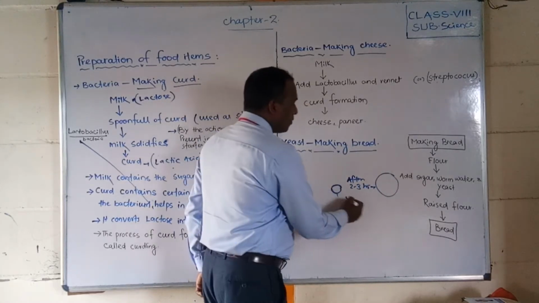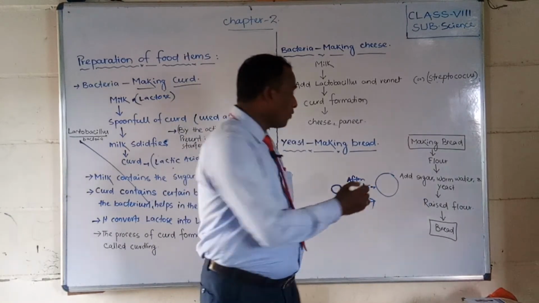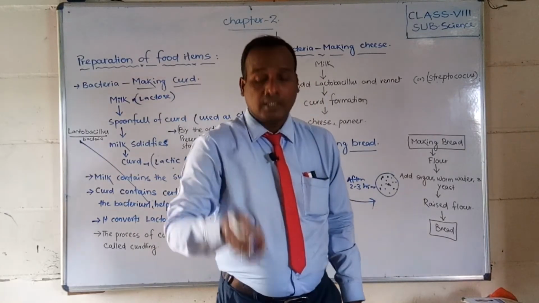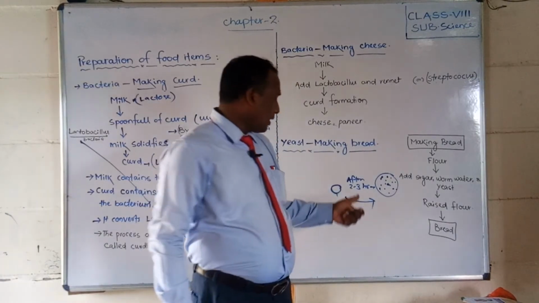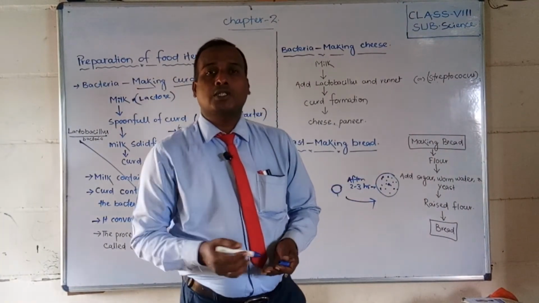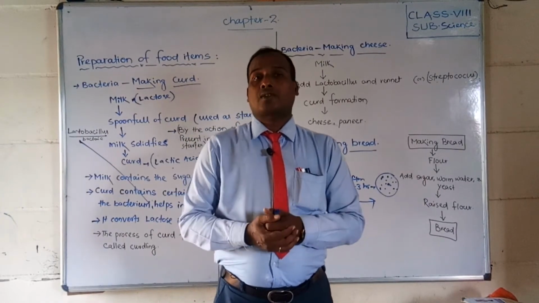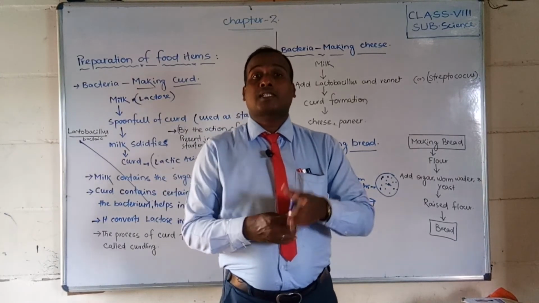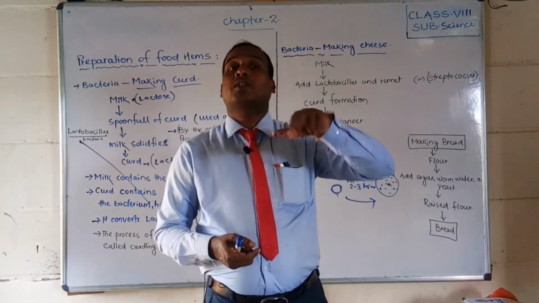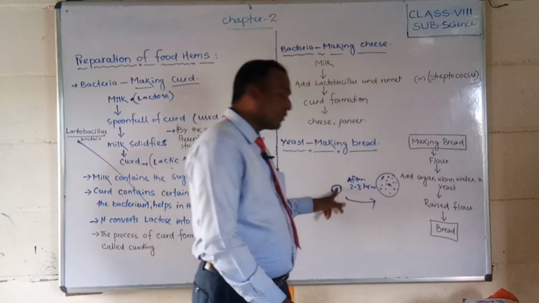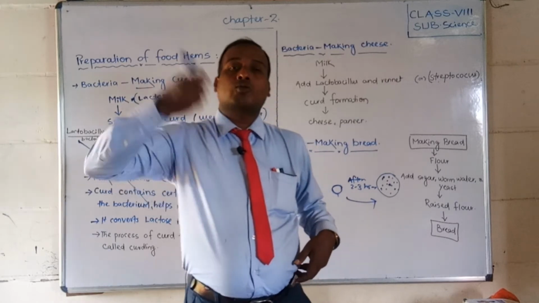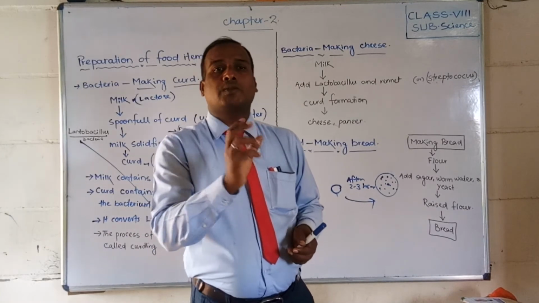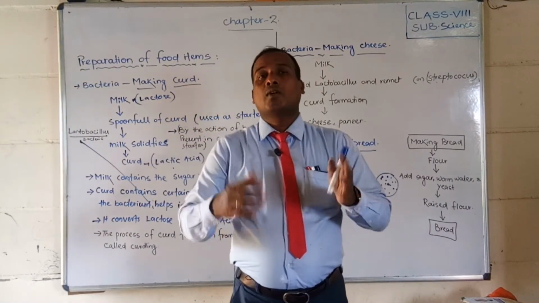Why is it happening? It will also form like a sponge. What is the reason behind it? Now students, you know that when the yeast mixes with this dough, then after 2 to 3 hours it will do respiration. Through that respiration, carbon dioxide is released, and from the dough the carbon dioxide will try to come out. Whenever it comes out, small holes or spaces will form in between. At that time it will expand its volume.